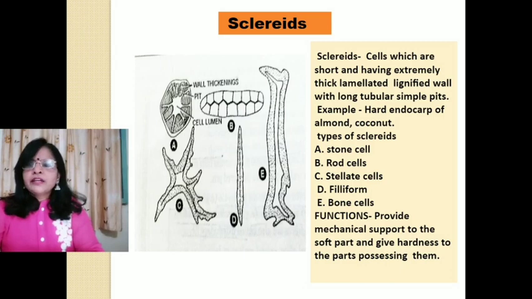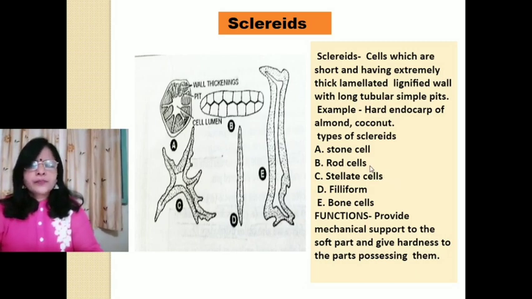Example, they are found in the leaf of Hakea plants. This is the example. And stellate cells, which are hair-like star-shaped structures in the intercellular spaces in the leaves and stem of some hydrophytes.